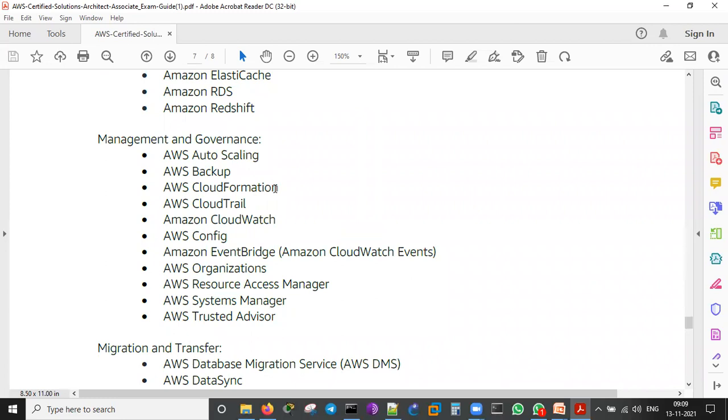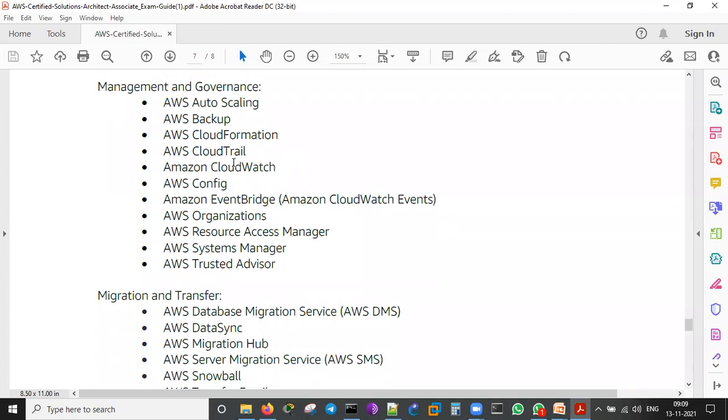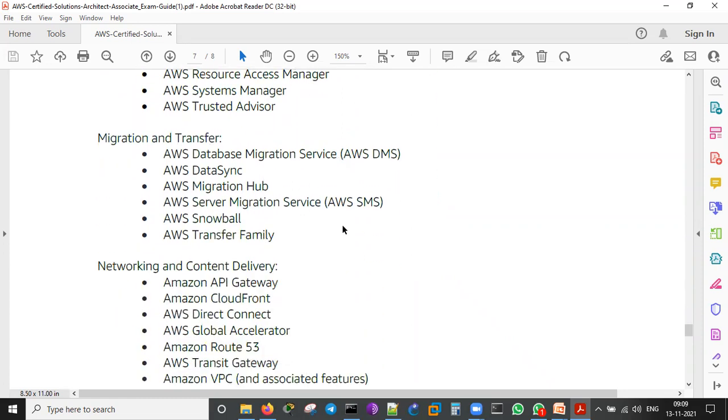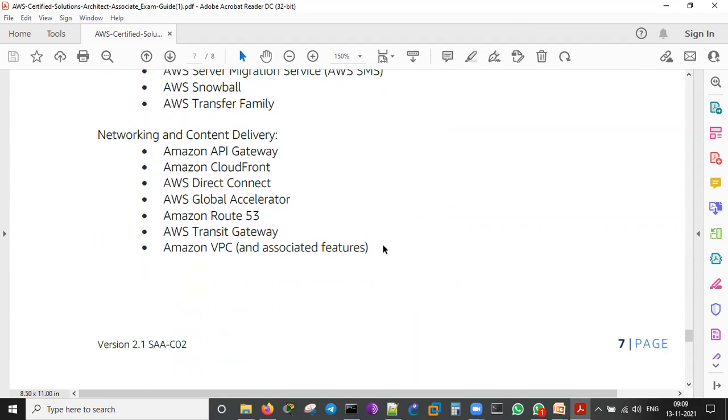CloudFormation is nothing but a CLI-like script that we'll have to write. I'll show you. CloudTrail, we will do that. CloudWatch, we do. So many other things will be going with that, kind of theoretical based. Migration and transfer, I'll make it a project and I'll show you all this.